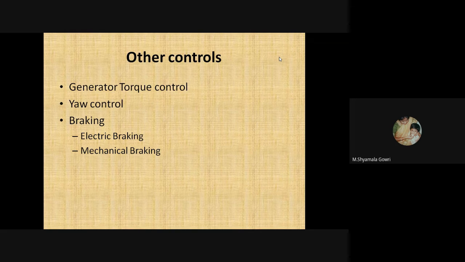Next, other different controls. Generator torque control is there, yaw control is there, and a braking mechanism is there. In the braking mechanism, we have two further types: one is electric braking, and another one is mechanical braking.